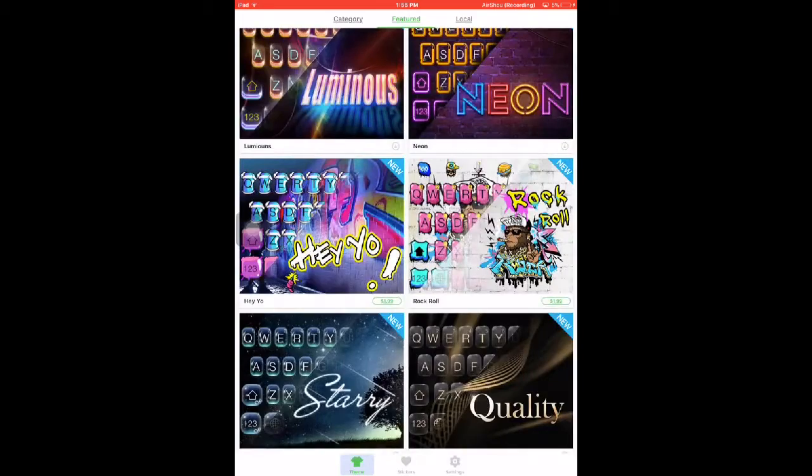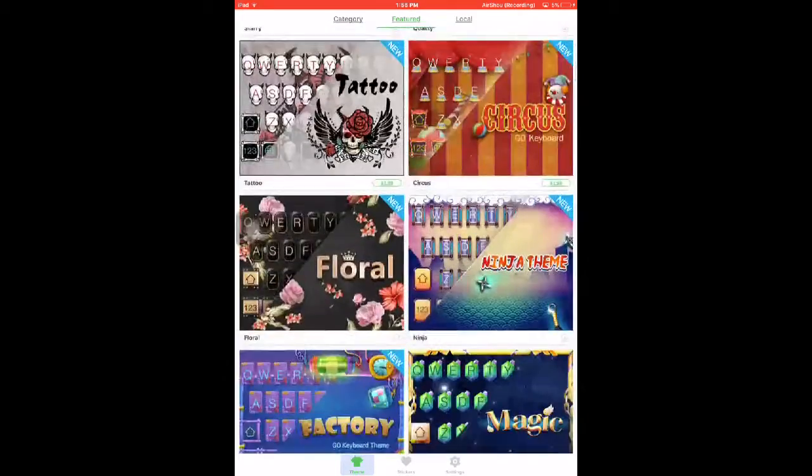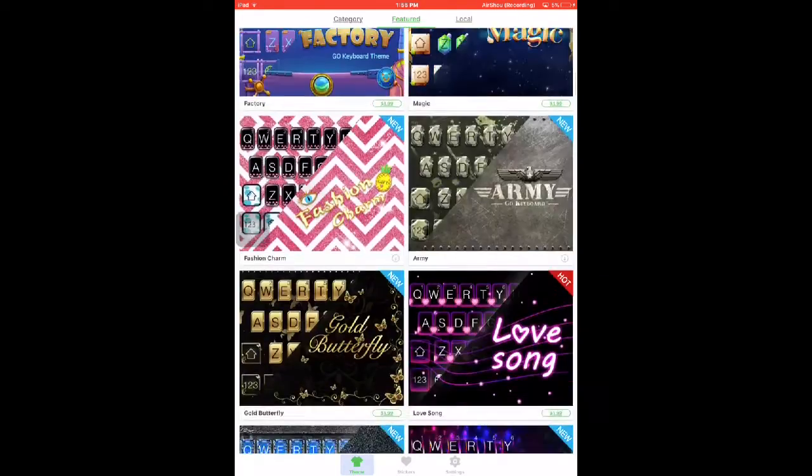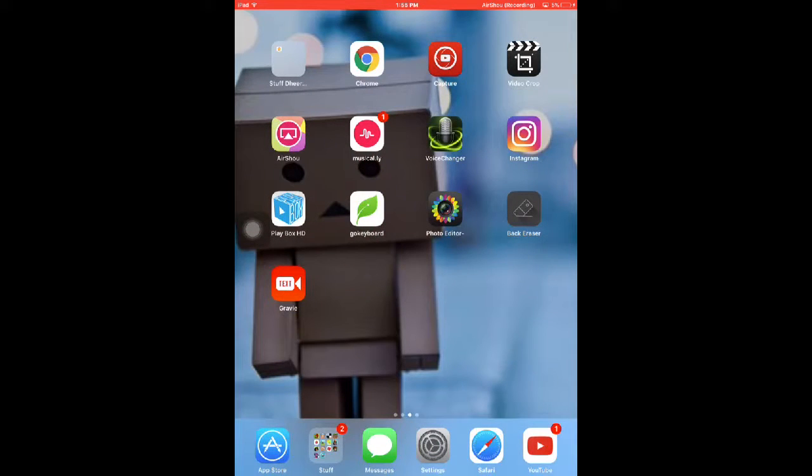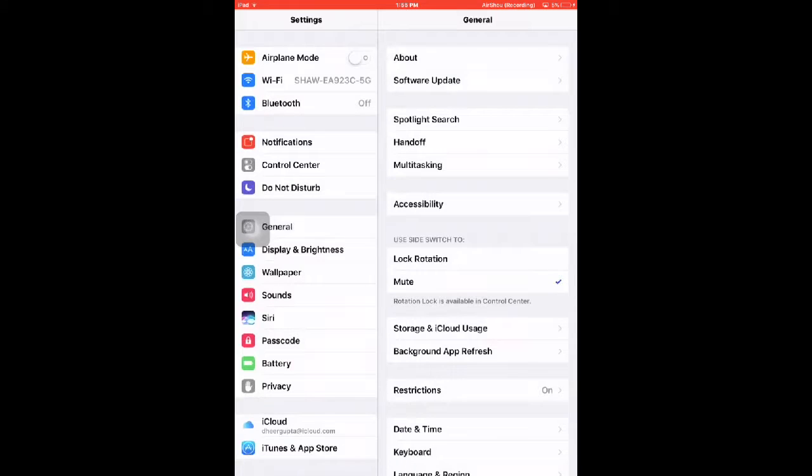When you've selected a keyboard, like pretend I wanted to pick Army, before you do that, you have to go on to settings. I already did all this, but I'll show you.